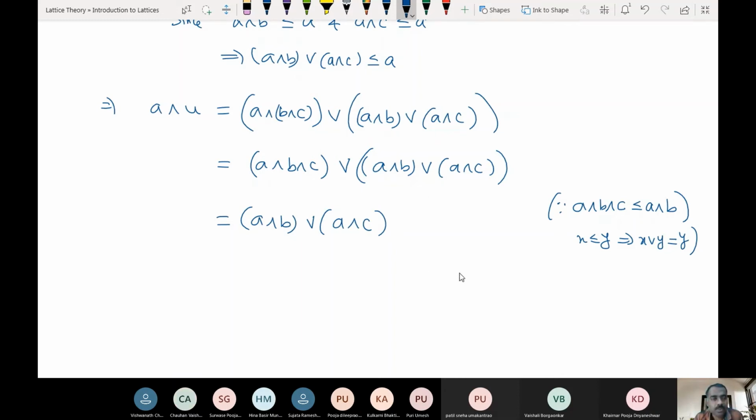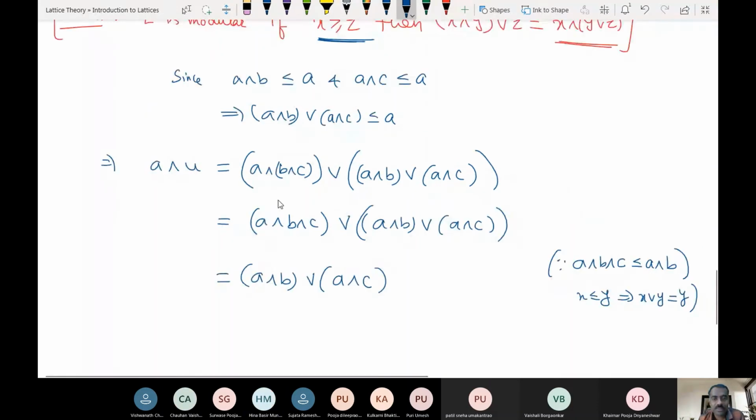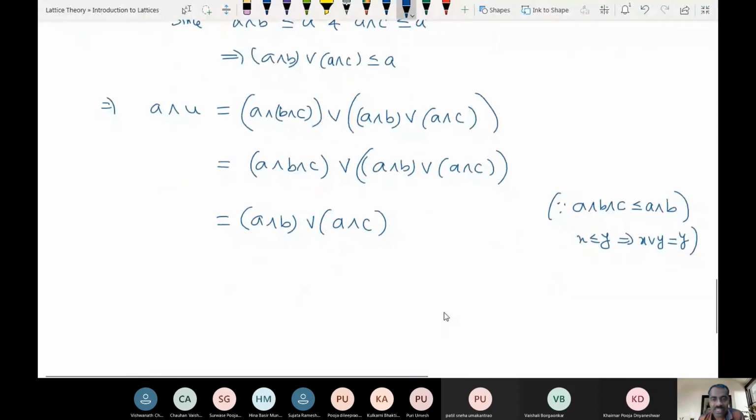Yes, sir. Say yes or no. Anyone having difficulty? Yes, sir. Try to ask. Because this one is already part of this one. You don't get anything after joining that element. So you get this. So you got A meet U is this value.